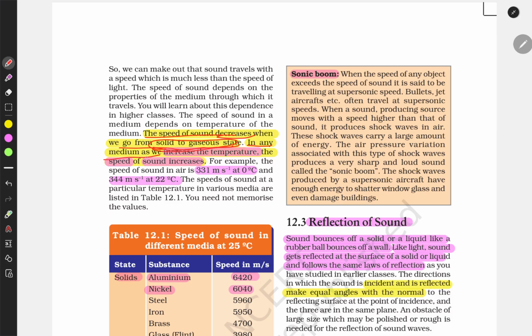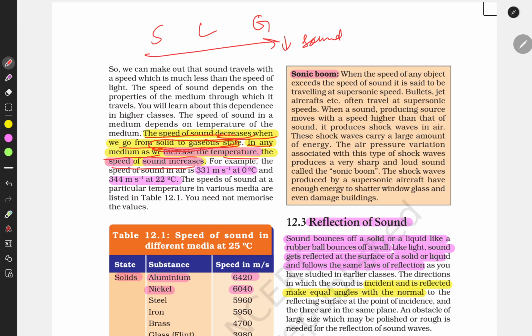In any medium, when we increase the temperature, the speed of the sound also increases. So for solid, liquid, gas, the speed of the sound decreases.